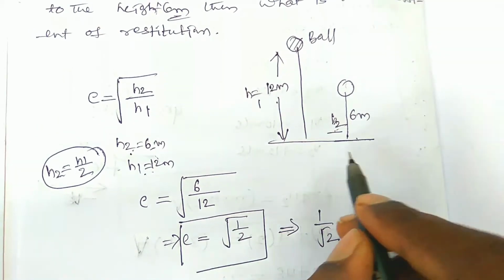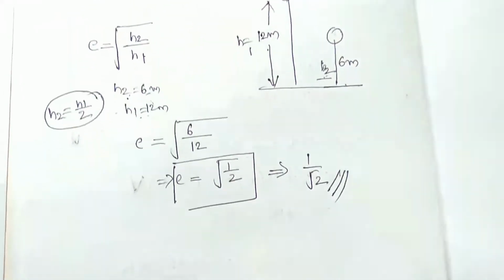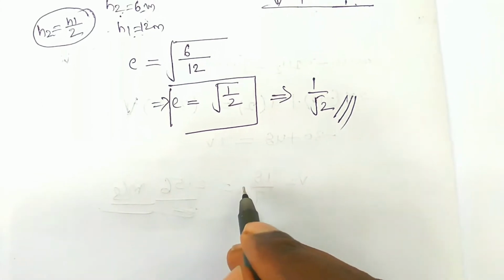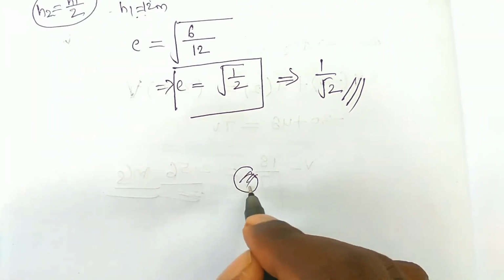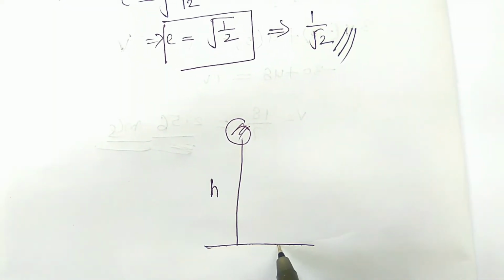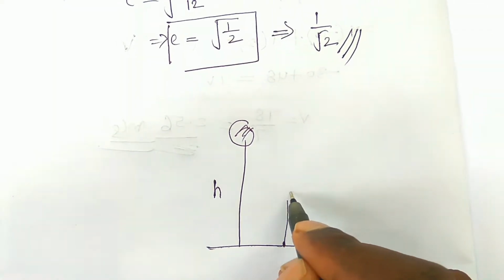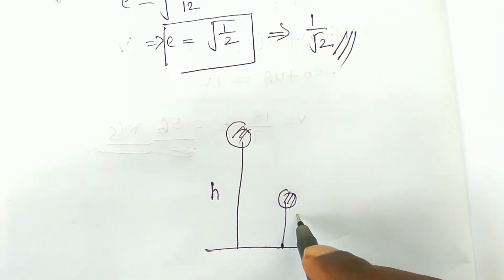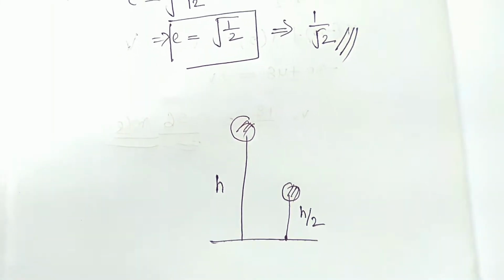For example, if a ball is falling from a certain height H, after hitting the ground it will reach half of its height, H by 2.